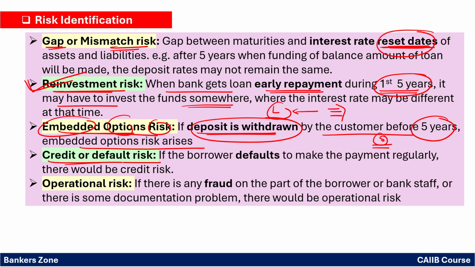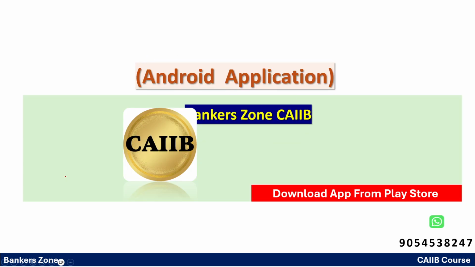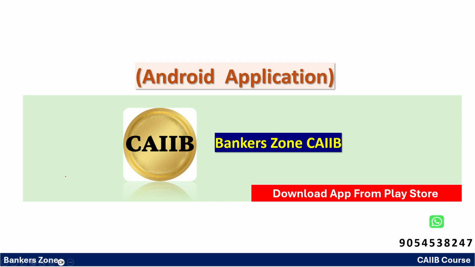Credit or default risk, very simple. If the customer defaults on the repayment, that means the customer is not doing the repayment, we have the default or credit risk. Then operational risk means what? If there is any fraud on the part of the borrower, or if the bank staff committed some fraud, or if some documentation problem is there, then we have to say it is the operational risk. Very simple, right? So friends, this is the first part of this lecture.